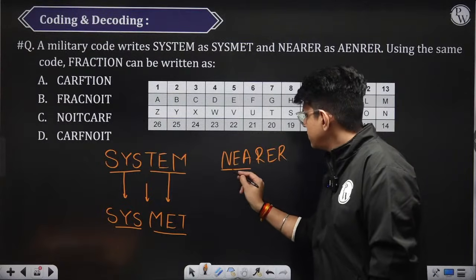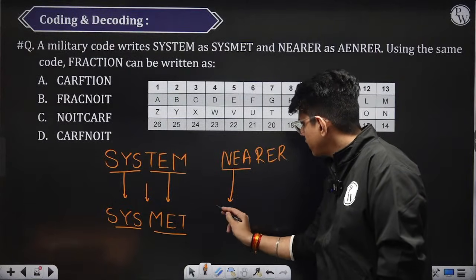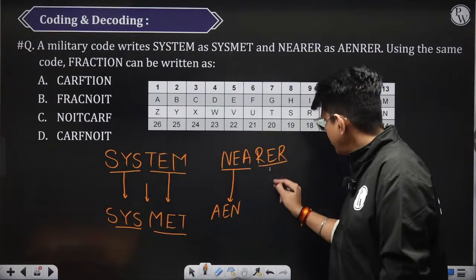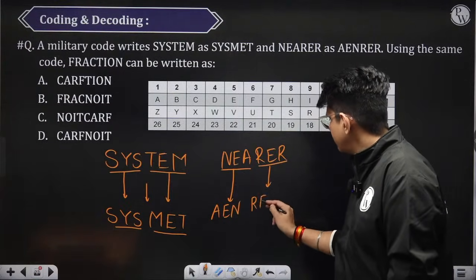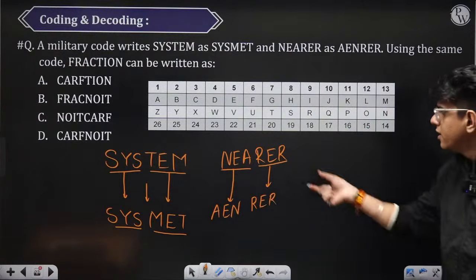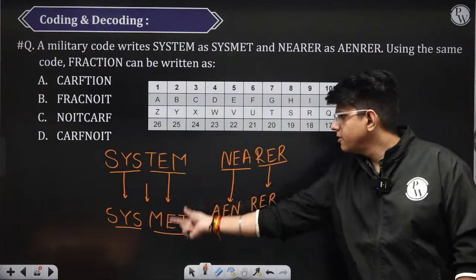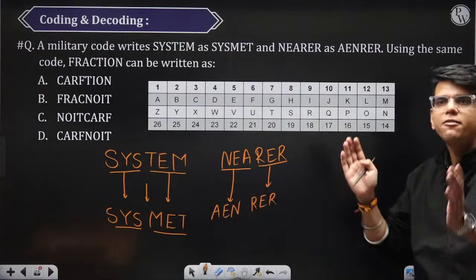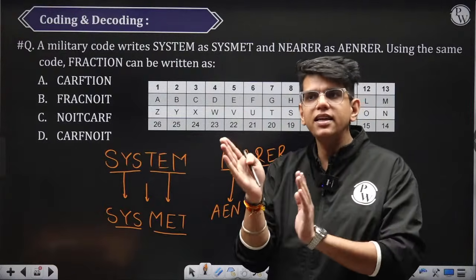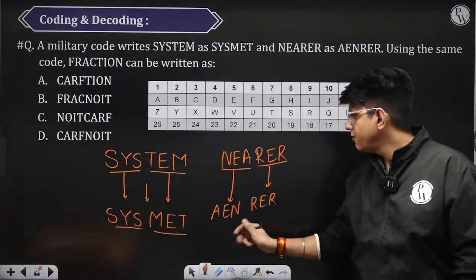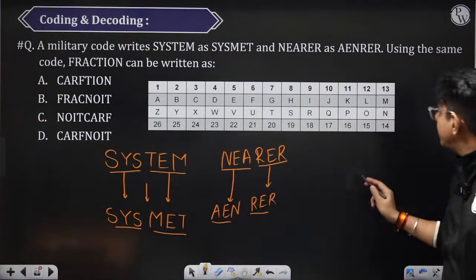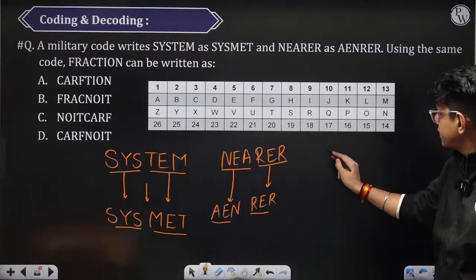What they have done is written this in the reverse order, AEN, and written this in the reverse order, because this is a palindrome, so it remained the same. Reverse, reverse, reverse, reverse. They have divided the complete word into half, 3 and 3, and then they have done the reverse of the alphabets.